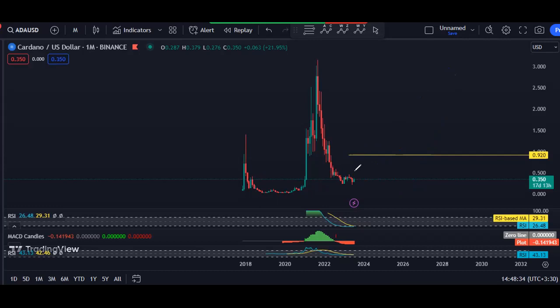Mostly the nature of this market is that if Bitcoin starts to move, the rest will also follow. For those traders who are looking to buy ADA for the short term or long term, with the expectation of seeing a breakout of the all-time high, based on the monthly chart we have to see the breakout of the 92 cent. That means we can expect the price to reverse, even tag 92, then there is no breakout, and then we look for the next drop. That means we can expect the price to consolidate here for a longer time, but it doesn't mean we cannot buy at this point for the long term.